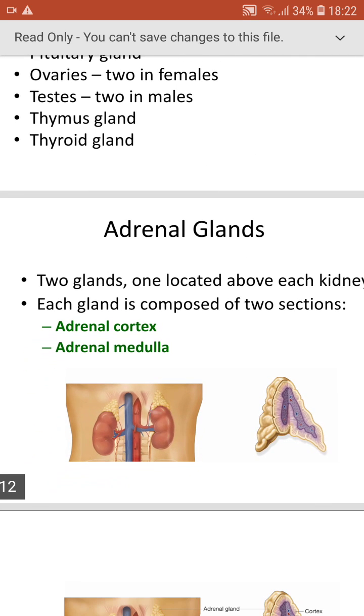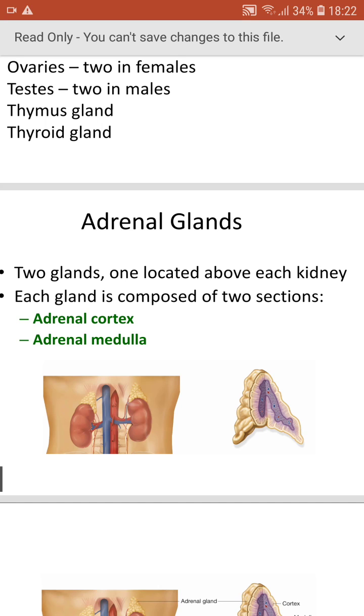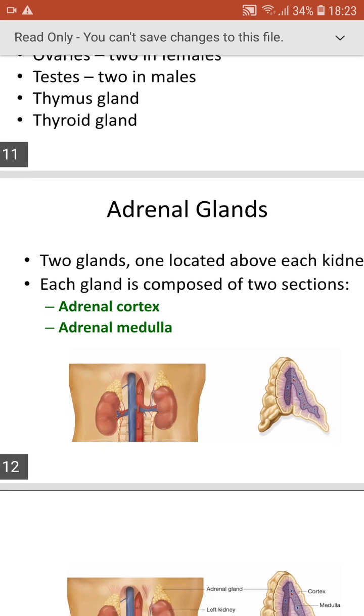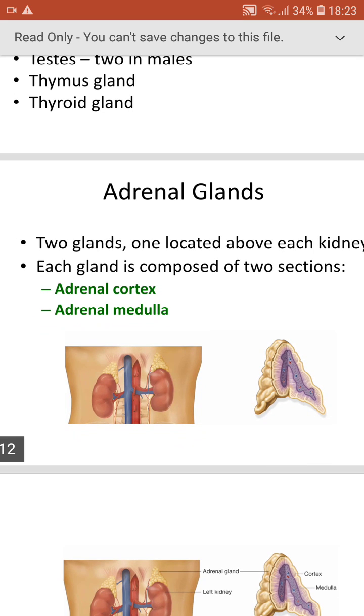And let's see about the first gland, that is the adrenal gland. There are two glands, one located above each kidney. Each gland is composed of two sections. One is the adrenal cortex, which is located outside, and the other is the adrenal medulla, which is located inside. So this portion is the adrenal cortex, and this blue colored portion is the adrenal medulla.